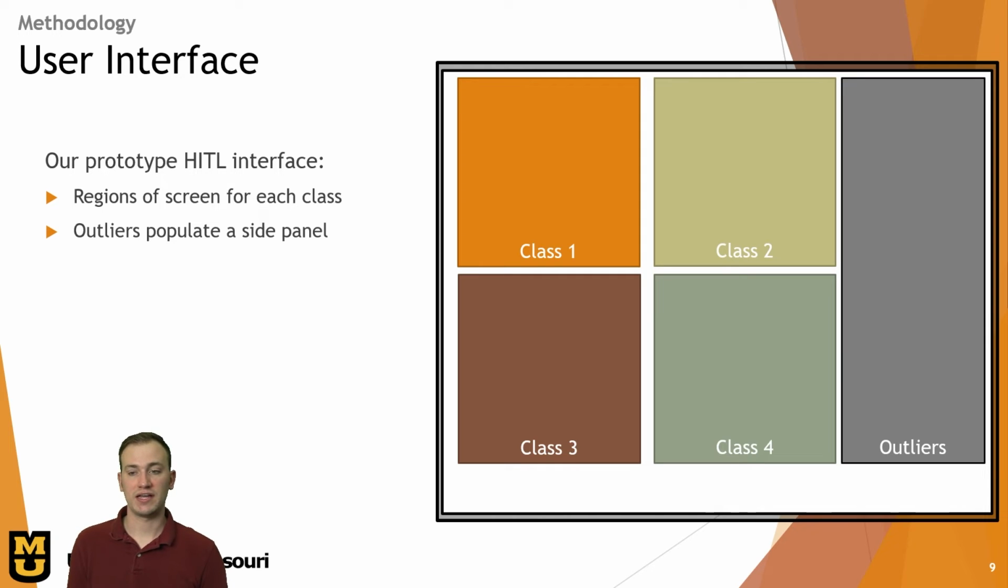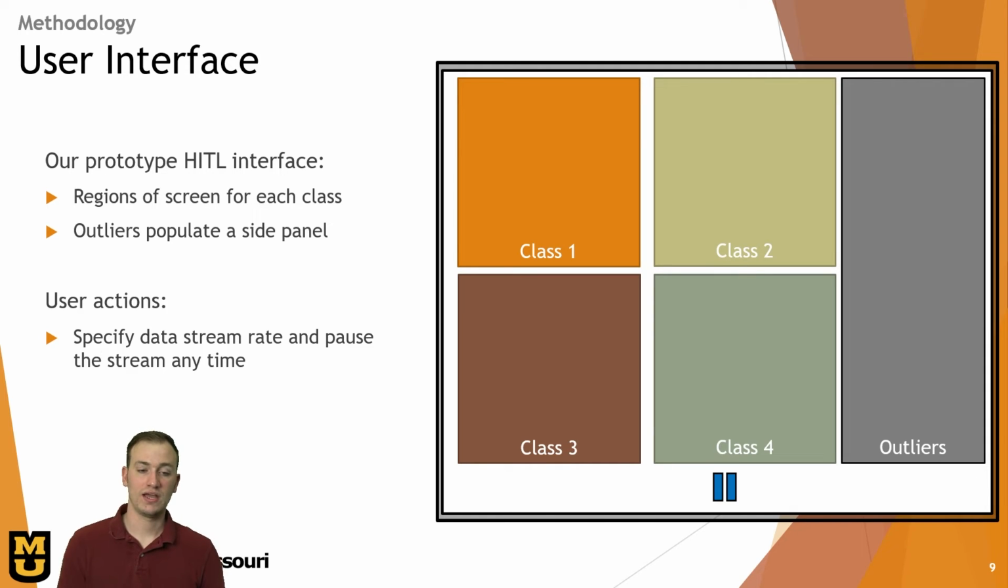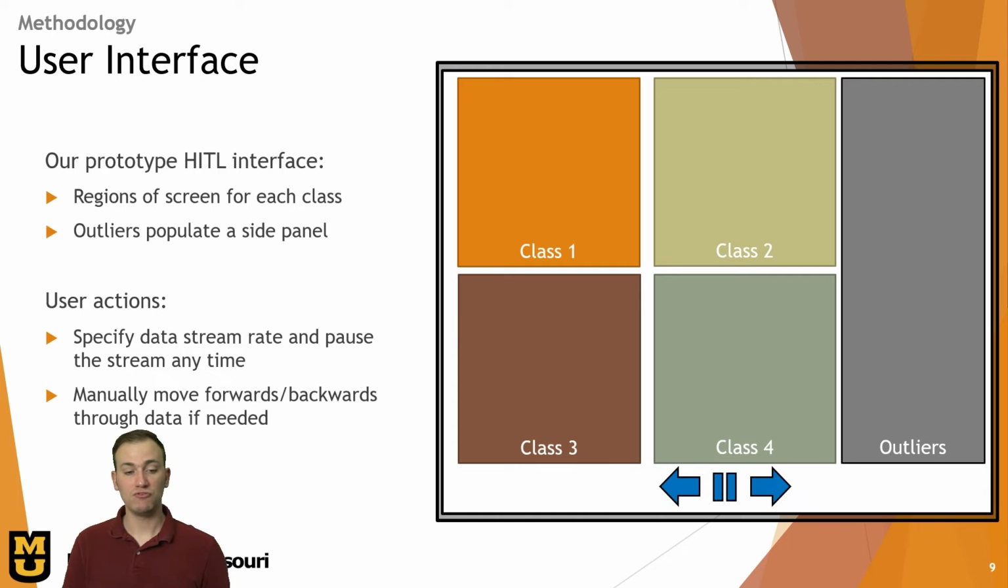We also want a side panel, a region of the screen that populates for outliers, for images and chips that streamsong has determined to be not part of any of the known classes. And then for user controls, we want to allow the user to specify a data stream rate or pause the stream at any time and move forwards and backwards as needed, either to traverse through the data themselves or to go back and fix a mislabel if necessary.